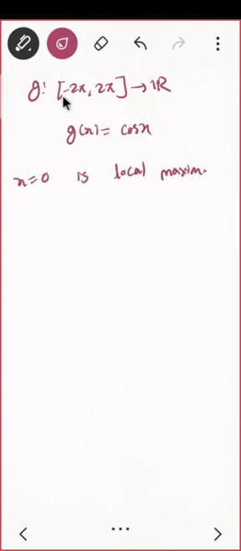First of all, I need to see that at x equal to 0, can I find a neighborhood? Can I find a delta which is completely lying in the interval? Yes, definitely. Correct? So x equal to 0 is local maxima, and what is cos 0? That is 1. So that is the highest value. 1 is the highest value, correct? So what can you say? This x equal to 0 is local maxima and global maxima also.